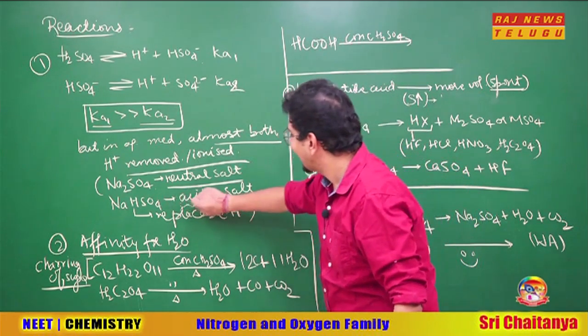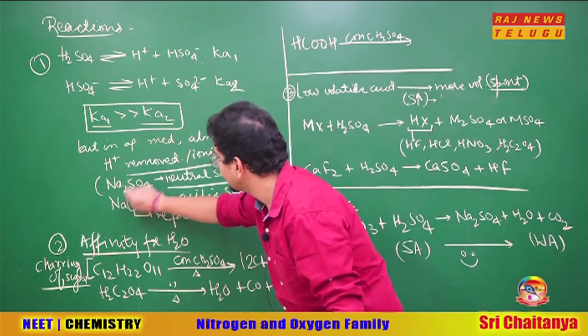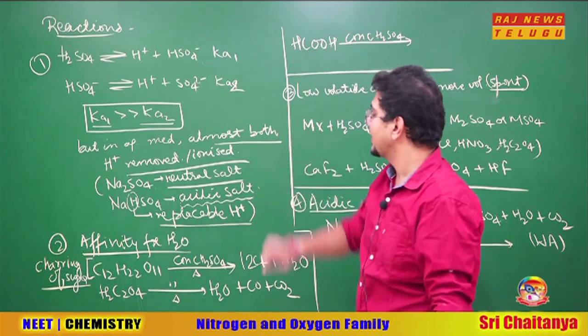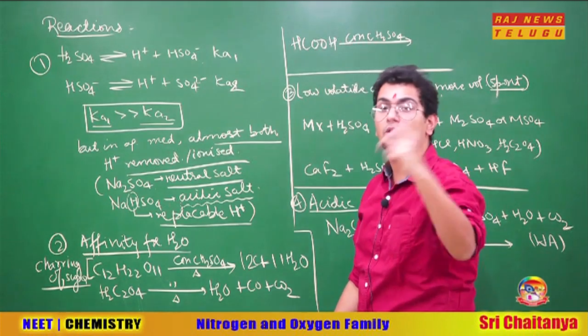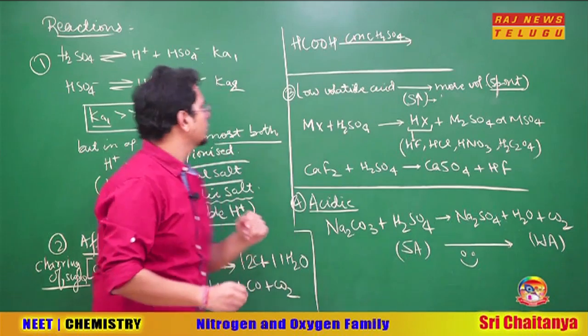This salt is called acidic salt. Why? Because it has a replaceable H+ here. This H+ can be replaced. So NaHSO4 is an acidic salt, just like NaHCO3 is also an acidic salt. There also one replaceable H+ is there. One small fine question here.